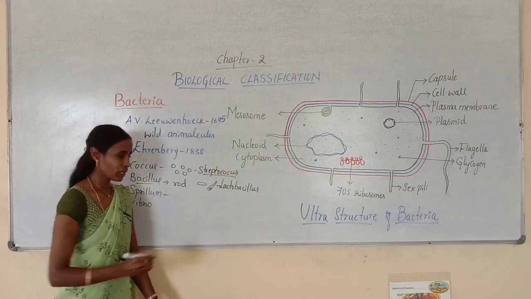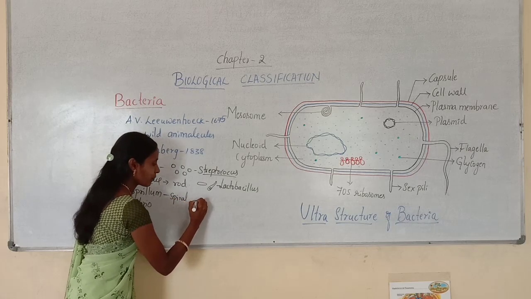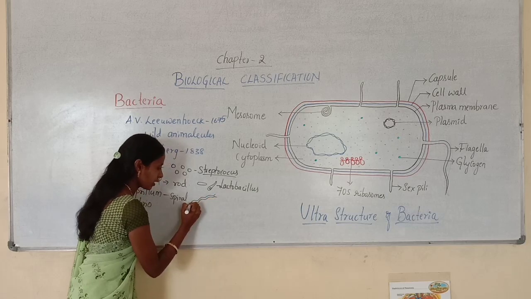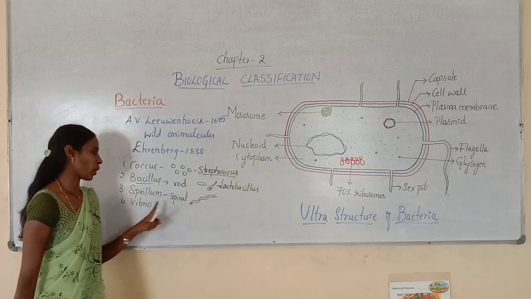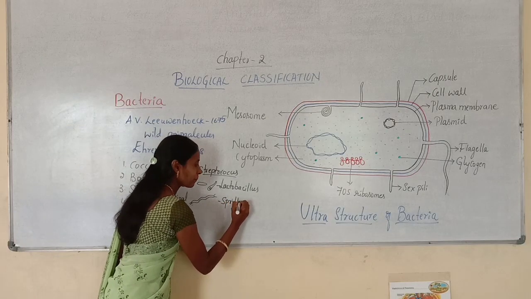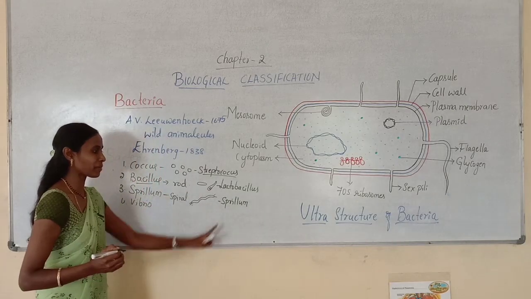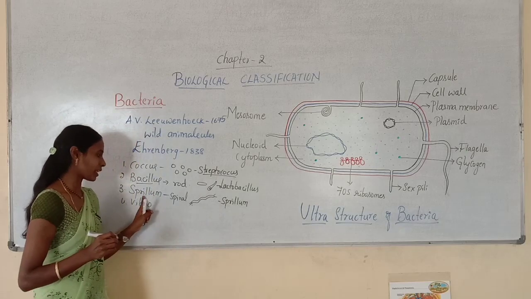And spirillum. These are spiral bacteria. They are usually spirally coiled like this. Such types of bacteria are called spirillum. There are different species of spirillum, so we can give spirillum as an example. Even spirilla is another example for spirillum bacteria.